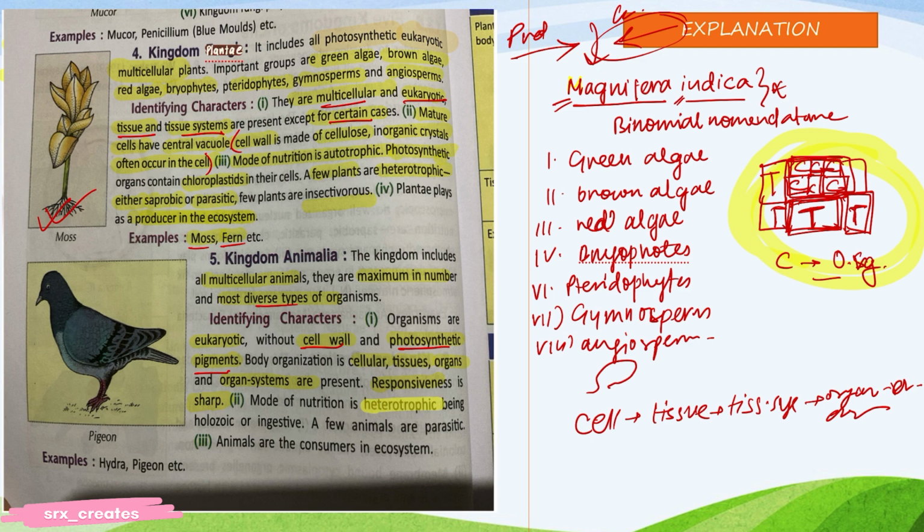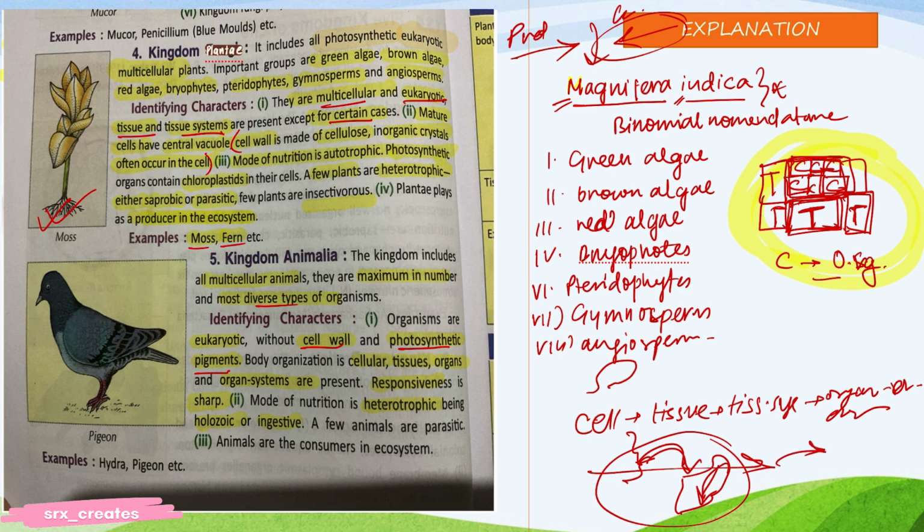Mode of nutrition is heterotrophic, holozoic or ingestive. Holozoic means we first ingest, then digest. Ingest means to eat first; in your stomach it will get digested. Ingest means to chew it, swallow it, and then digest it inside the stomach with digestive juices. That means you have to digest your food through your various juices, interstitial fluids. Then it will digest and the waste portion will get out.